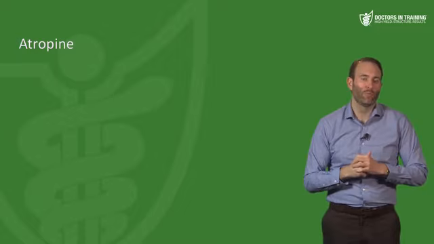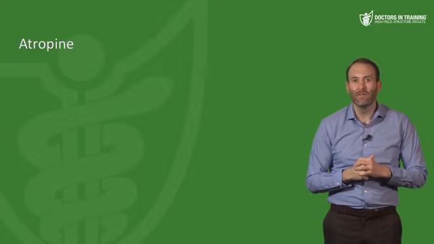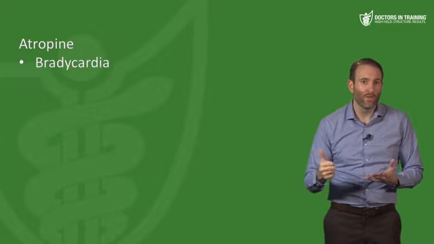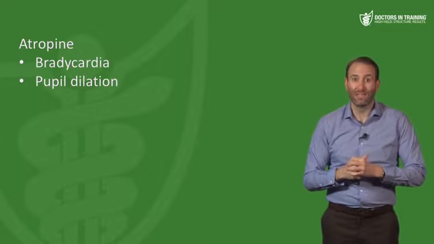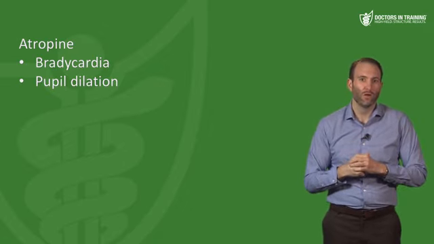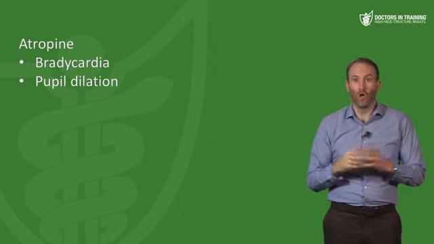So let's move on to our muscarinic antagonists. So what drugs inhibit our parasympathetic activity? What are their uses? Now the prototypical muscarinic antagonist is atropine. So atropine will have many of the effects that we just described. Now clinically it's used to treat bradycardia. In the past it was also used to dilate the pupil. It's not used so much anymore because we have newer drugs that don't last as long. People generally don't want to be dilated all day.